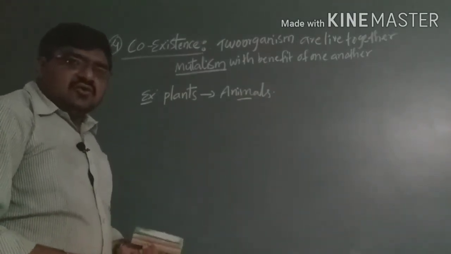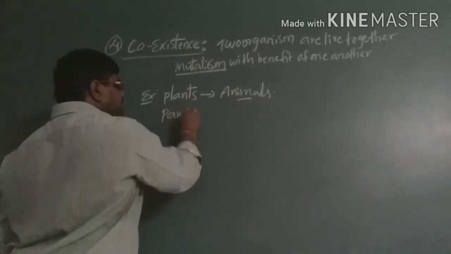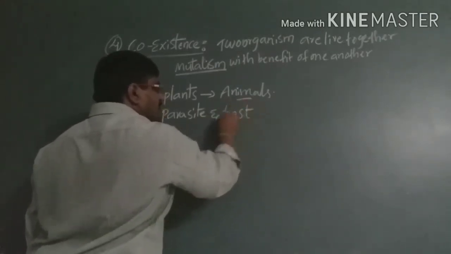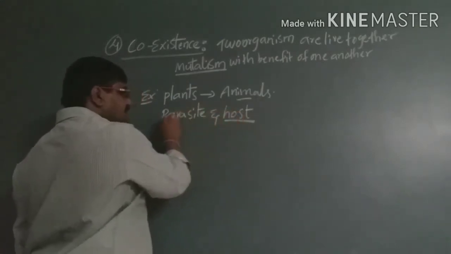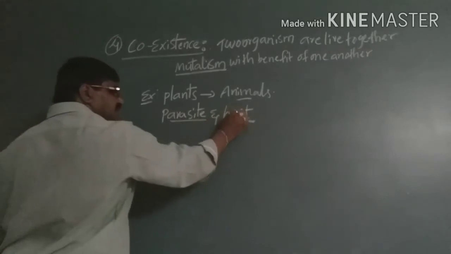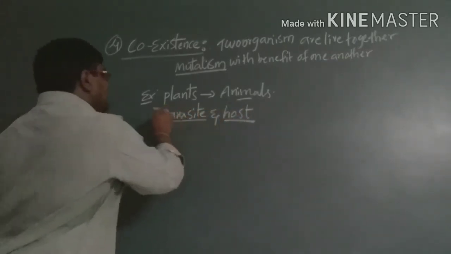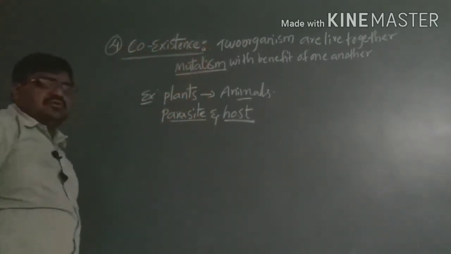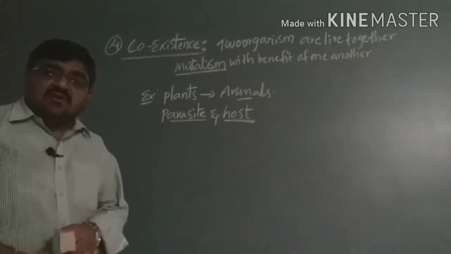Likewise, in the host organism, parasite and host. Here, the host organism is present, that means the host will provide food material for the parasite. So if the host organism dies, the parasite organism also will die. So this condition we can call coexistence. That means both organisms are living together, benefiting one another.